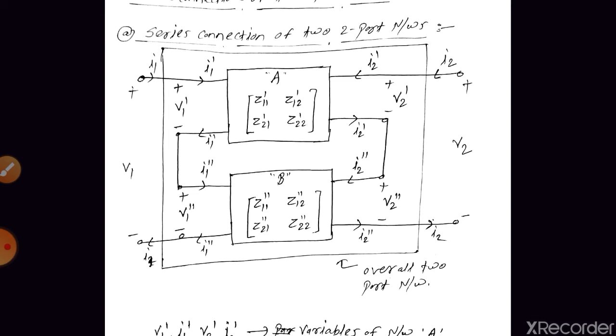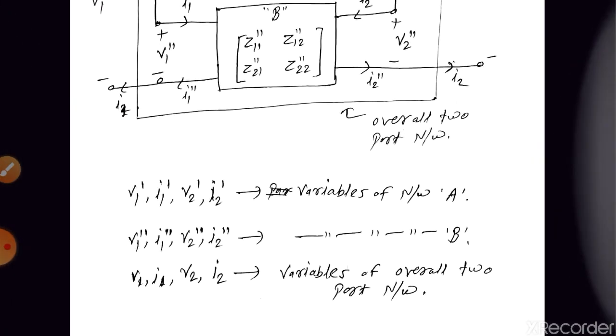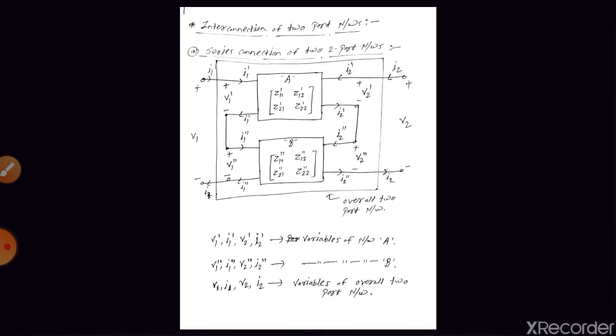Z11 dash, Z12 dash, Z21 dash, and Z22 dash. These are the Z parameters of network A. Z11 double dash, Z12 double dash, Z21 double dash, and Z22 double dash. These are the Z parameters of network B, right? So here, the variables of network A and network B as well as the overall two-port network are given, right? Next.